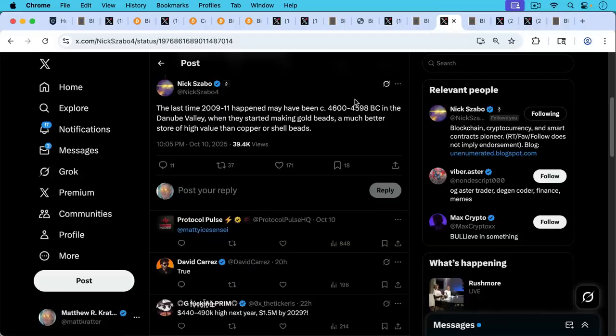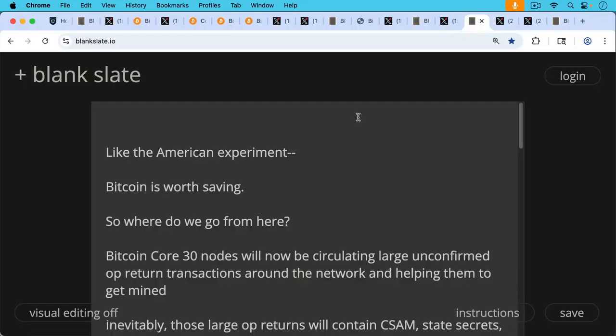And I think Nick Szabo gives us the necessary historical context here about what a special time we're living in. Nick writes, the last time 2009 to 2011 happened, basically the birth of Bitcoin and early adoption, the last time this happened may have been circa 4600 to 4598 BC in the Danube Valley, modern day Austria, I suppose, when they started making gold beads, a much better store of value than copper or shell beads. So we're still living through this monetary revolution. Bitcoin is nowhere close to being dead. It's a very, very robust network and asset, and we're going to do everything we can to protect it as Bitcoiners. Like the American experiment, Bitcoin is worth saving.